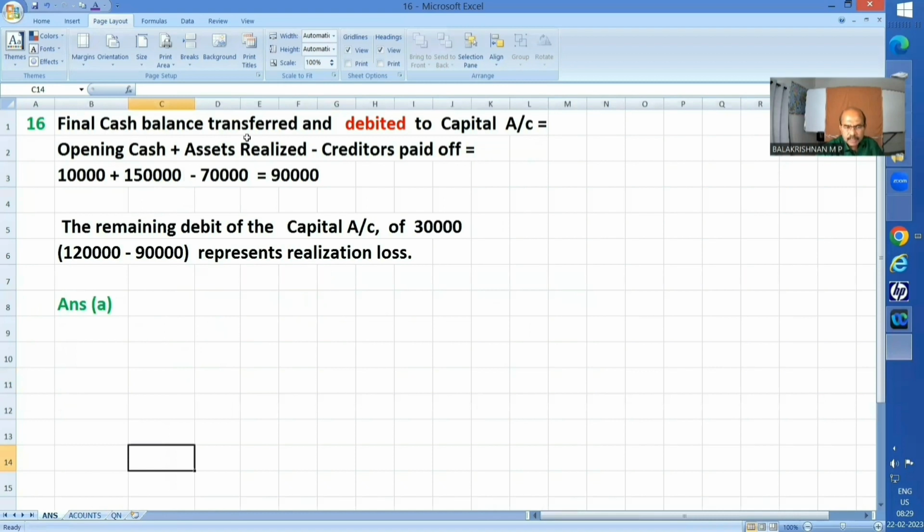Final cash balance transferred and debited to capital account is equal to opening cash plus assets realized minus creditors paid off. That is 10,000 plus 1,50,000 minus 70,000 equivalent to 90,000. The remaining debit of the capital account of rupees 30,000. How? 1,20,000 minus 90,000 represents realization loss. That's all. Answer D is the correct answer.